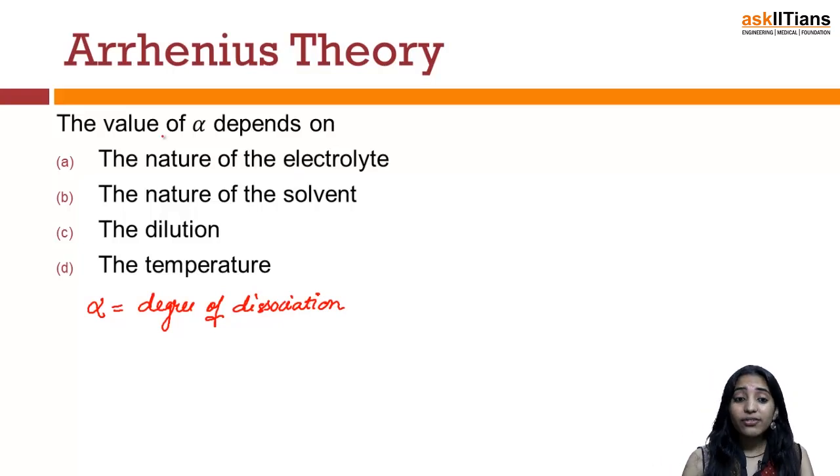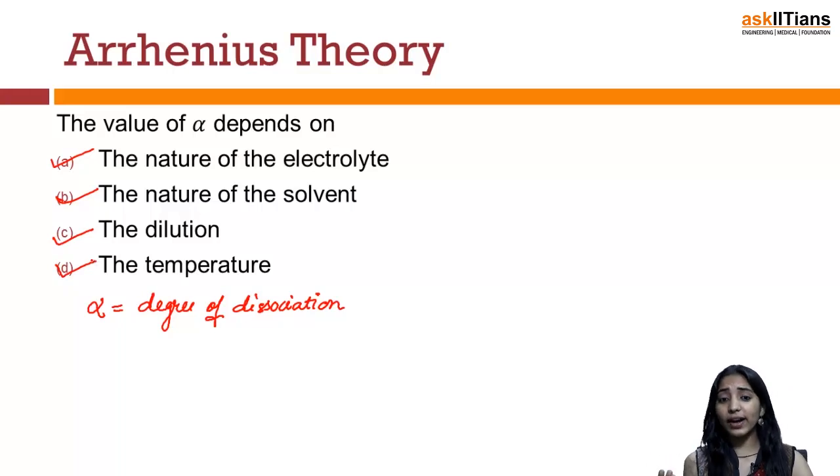The value of alpha has been found to depend upon the nature of the electrolyte, the nature of the solvent, the dilution, and the temperature. We'll take into account all these 4 factors one by one.